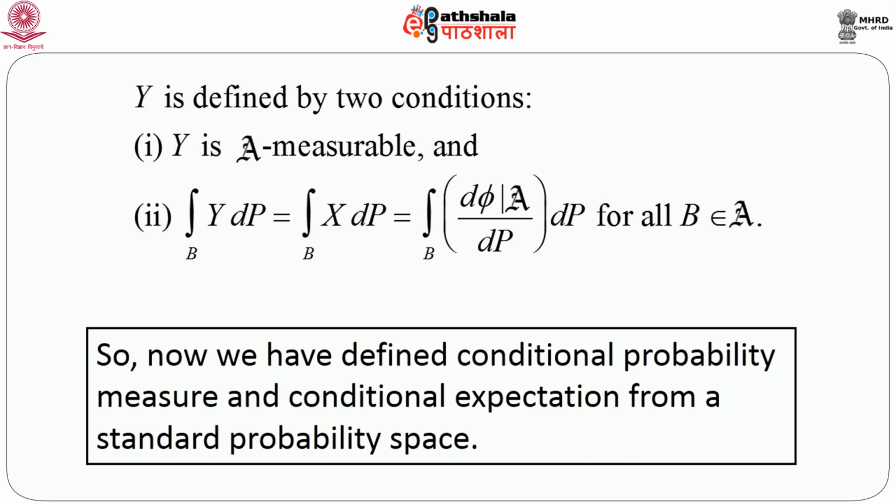Now, it is also seen that Y is basically defined by two conditions we have already discussed in a previous talk, but we are just doing a quick recap. Y is script A measurable, and integral of Y dP is nothing but integral over B of d phi given script A dP, which is the same as integral over B of X dP, for all B belonging to script A. So, now we have defined conditional probability measure and conditional expectation from a standard probability space. So, the mathematical basis is well defined, and we are in a pretty good position to study conditional expectation and conditional probability further.